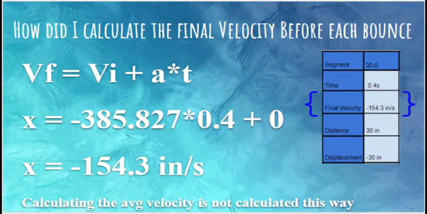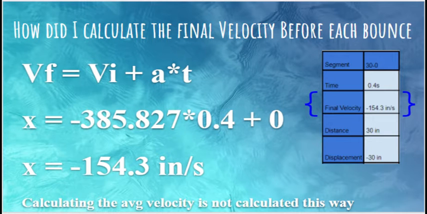In order to solve the second question, I used the second formula. V final equals V initial plus the multiplication of acceleration and time. Since V initial is 0, since it's dropped from rest in free fall, we just add 0 to the multiplication of negative 385.827, the acceleration in inches, times 0.4, the time of the segment, which is the first segment.